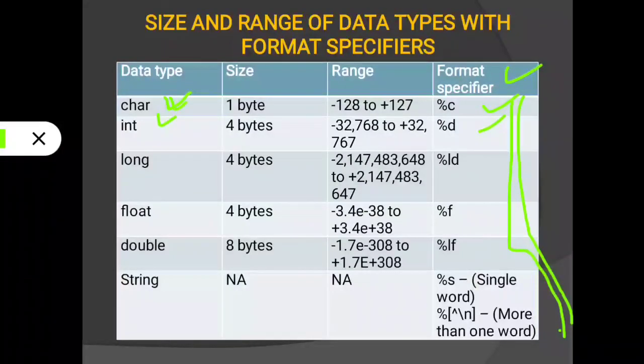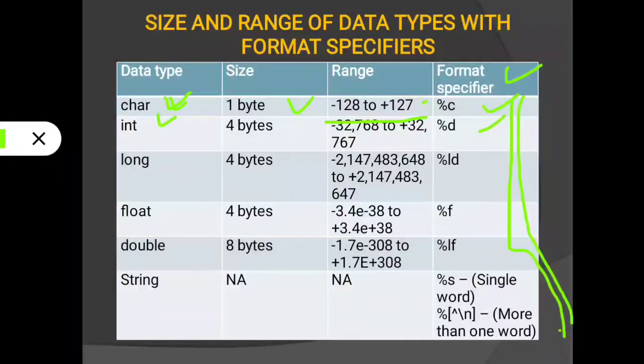Then here, size and range. According to data type, what is written here as size or range means how big a number we can store using this data type. Here for character, it is minus 128 to plus 127. In int, minus 32768 to plus 32767.